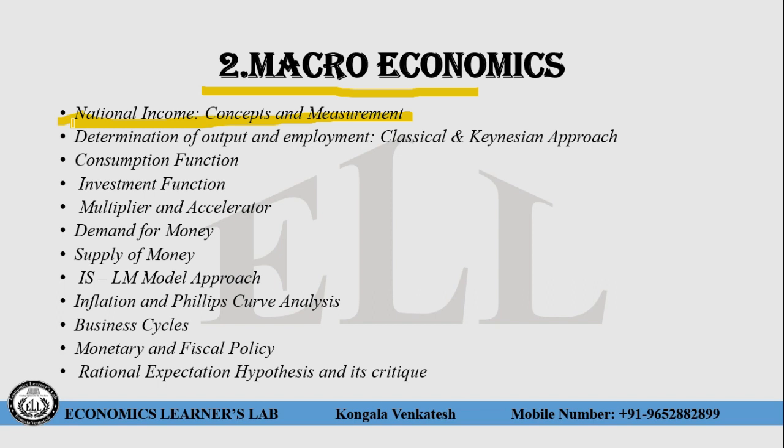You have to be very clear about what things are added in GNP and what things are subtracted from GNP. Then determination of output and employment, the classical and Keynesian approach.